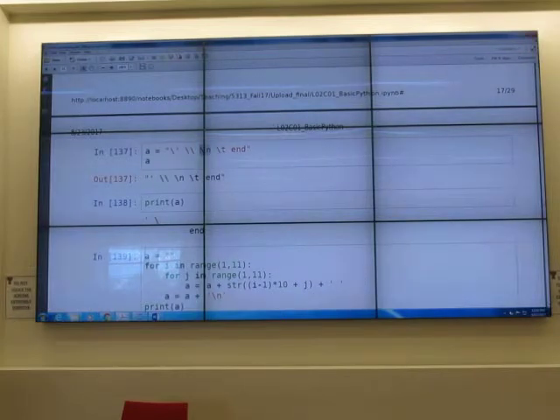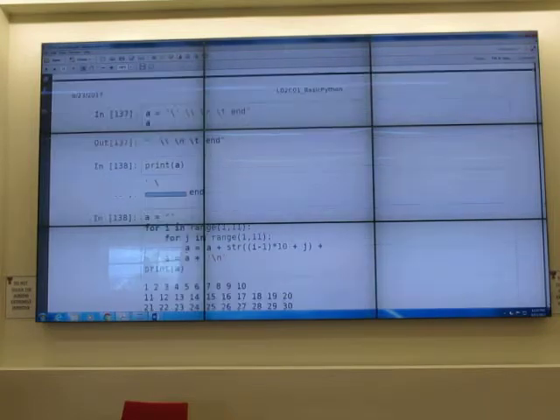Backslash n is a new line, so it goes to the new line. Backslash t is a tab, so it has that tab. Now you have some feeling about raw and the actual string. Question: what was that R for? Raw. Raw means when you print it, it prints as is.